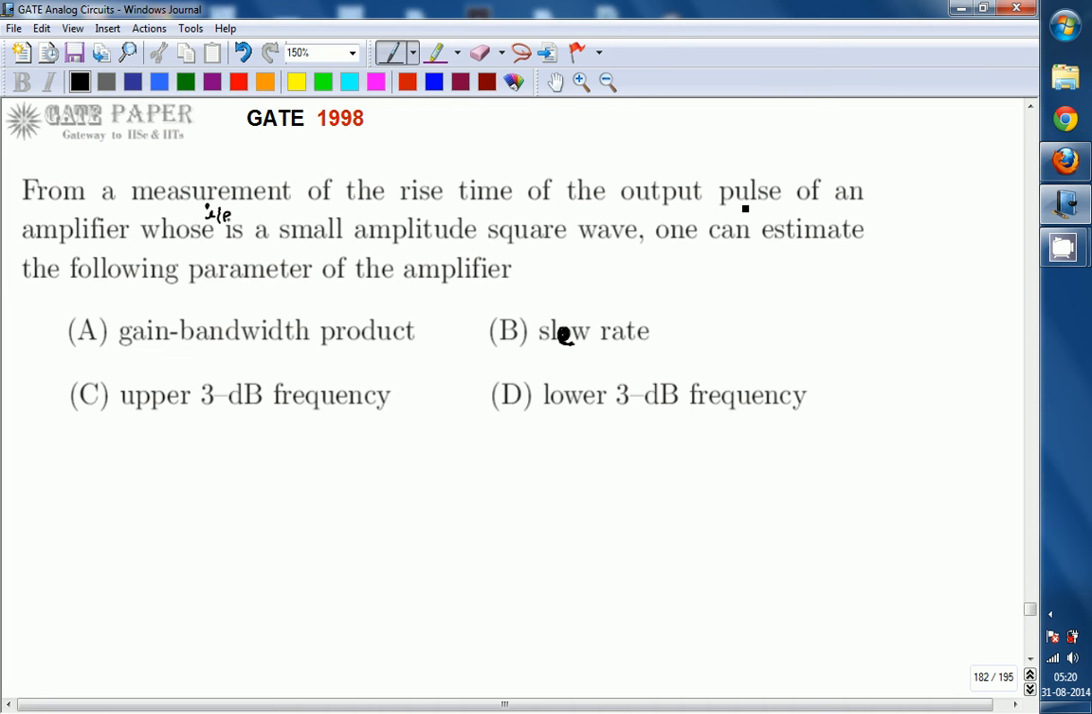We know the relation between rise time and bandwidth. Rise time is indicated as TR and bandwidth is, let us assume, BW. So the relation between rise time and bandwidth is 0.35 divided by bandwidth, where bandwidth is a range of frequencies at which the gain is going to be greater than or equal to 70.7% of its maximum value.